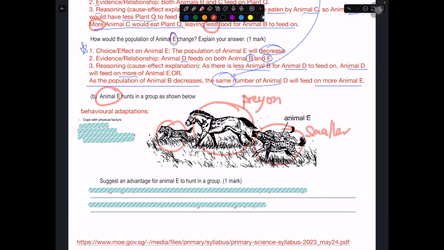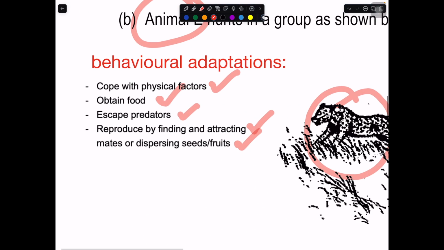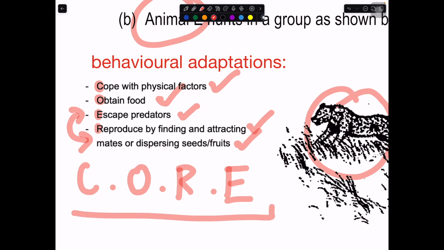Okay, they will want to do this because they want to cope with physical factors. They want to obtain food. They also want to escape from predators. They also want to reproduce. Okay, for plants it will be finding ways to disperse. So this set, you can think of it as COER, or sometimes you can put it as CORE. Let me just swap the reproduce and escape. So you can remember these ideas.